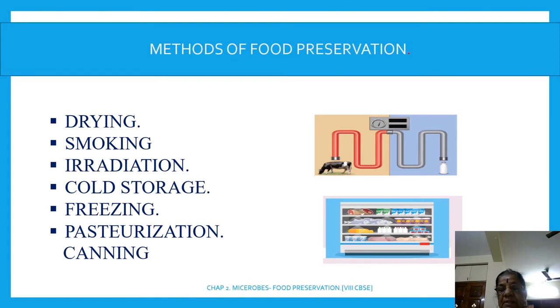Recollect. Drying, keeping it in the sunlight, or சில இதெல்லாம் வந்து ஜஸ்ட் வெளியில் வச்சு காய வச்சா போகிறோம். Then smoking, அது வந்து சில ப்ரிசர்வேஷன் வந்து by smoking method. Same way irradiation, smoking and irradiation, the changes in the temperature. Cold storage வந்து keeping it in a fridge. அதே மாதிரி freezing வந்து frozen foodன்னு சொல்லுவோம்ல, இது வந்து cold storageம் freezingக்கும். இந்த figure வந்து cold storageக்கும் எடுத்துக்கலாம், freezingம் எடுத்துக்கிறோம்.